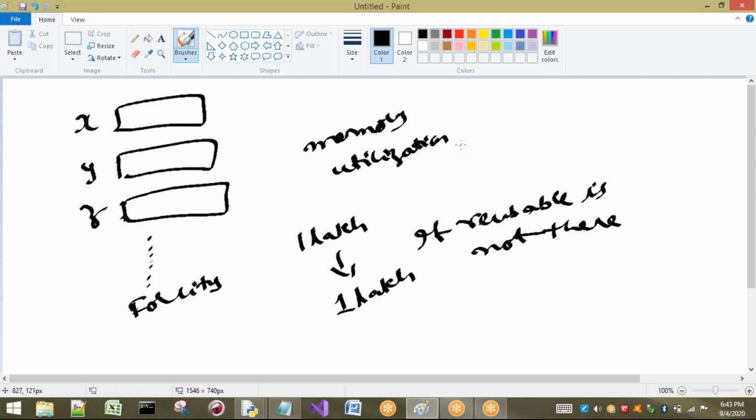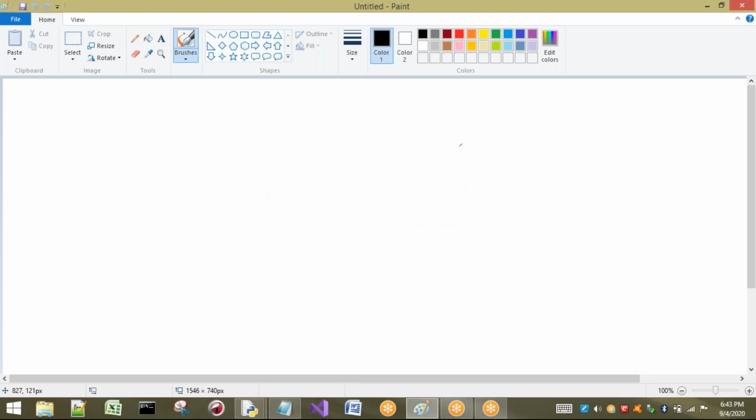Okay. So finally, I want to discuss briefly about all the data types regarding immutability. Here you have to observe one thing. Immutability means what?